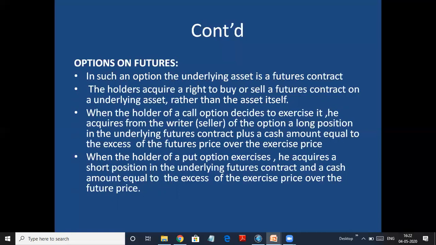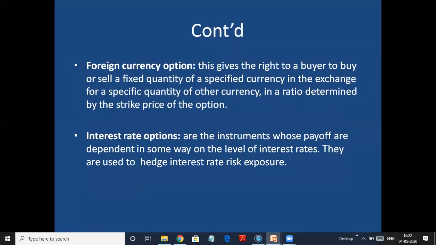If I take a put option, then here the holder acquires a short position in the underlying futures contract. So I have to sell the futures contract and a cash amount equal to the excess of the exercise price over the futures price. So I have to give the contract as well as that excess cash amount to the person who is buying.